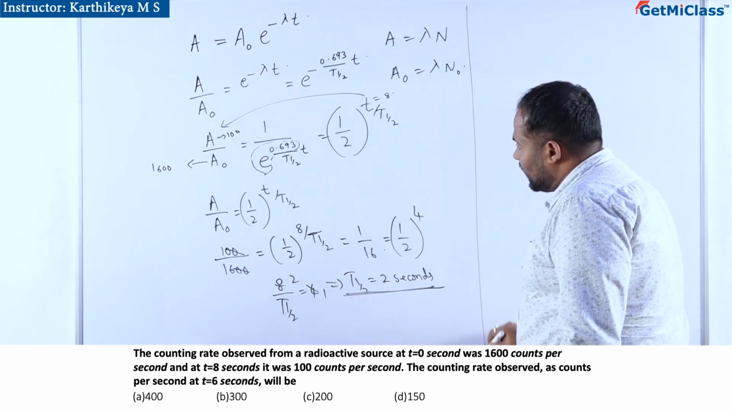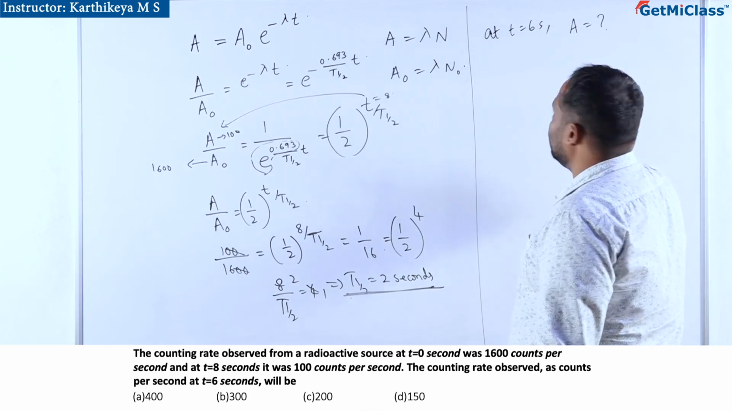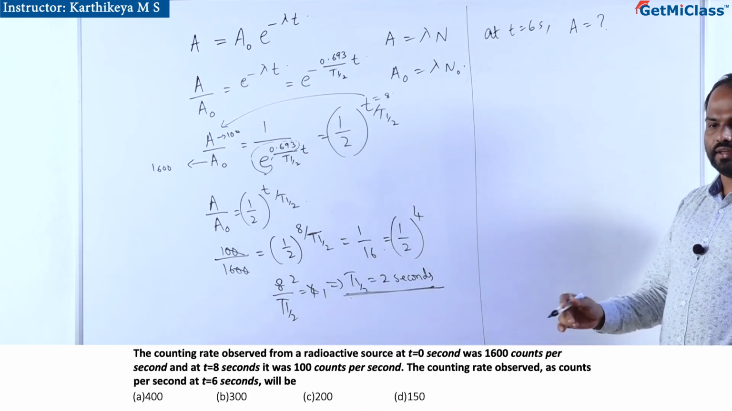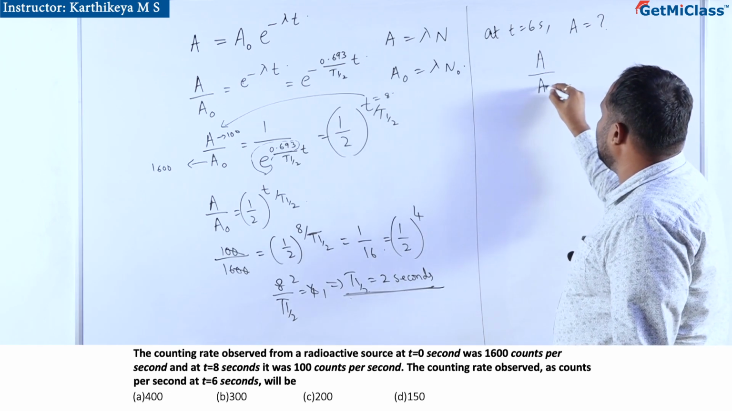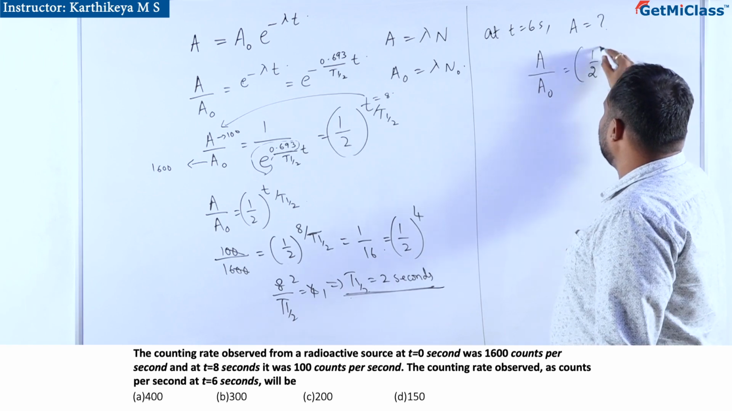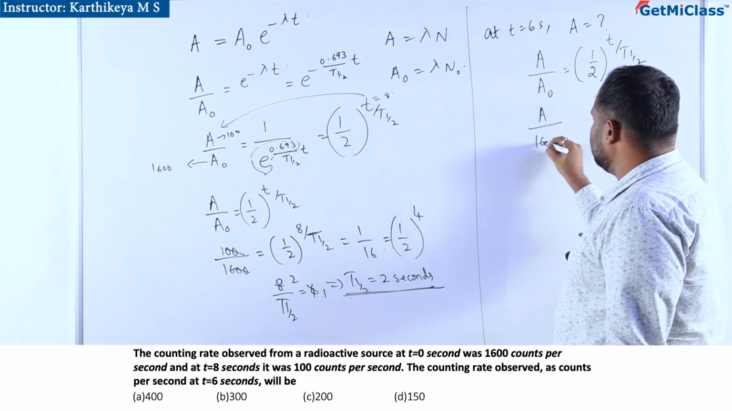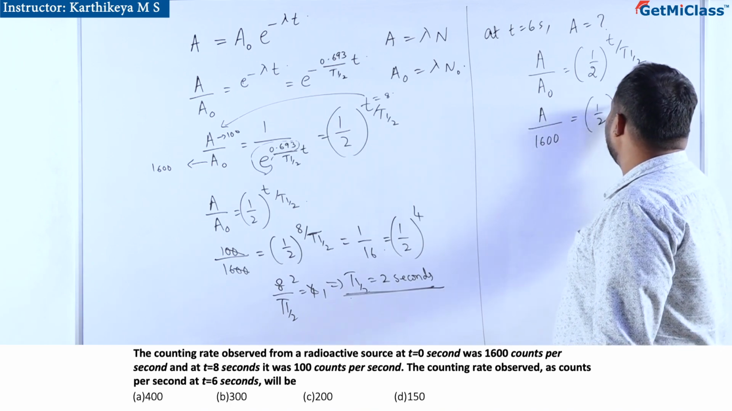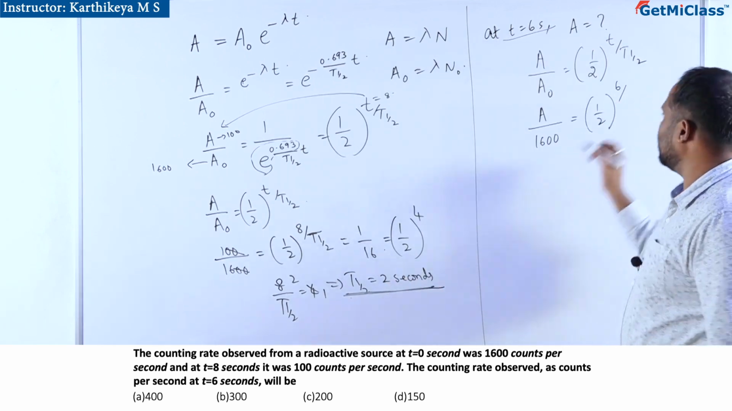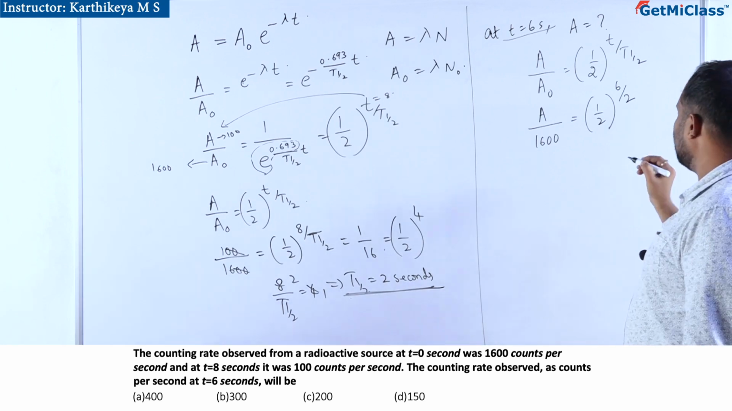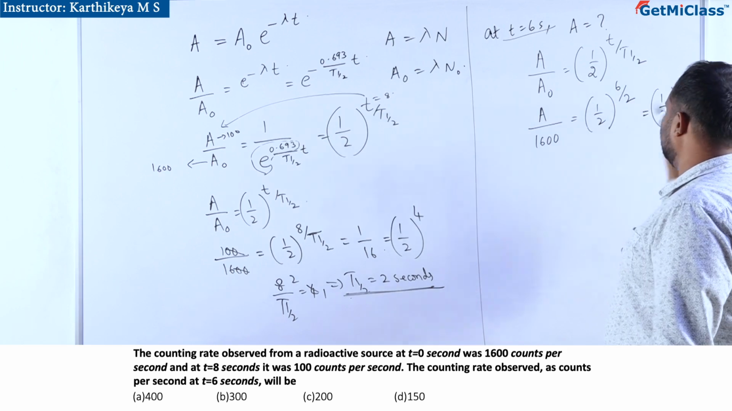Okay. Now what they are asking is, at t equal to 6 seconds, what is the count rate of that decay meter, which measures the radioactivity? So A by A naught is equal to 1 by 2 to the power t by t half, the same formula. Now I have to calculate A. This is A by 1600, t is 6 seconds, and the half-life we have found out is 2. Now this is half to the power 3.